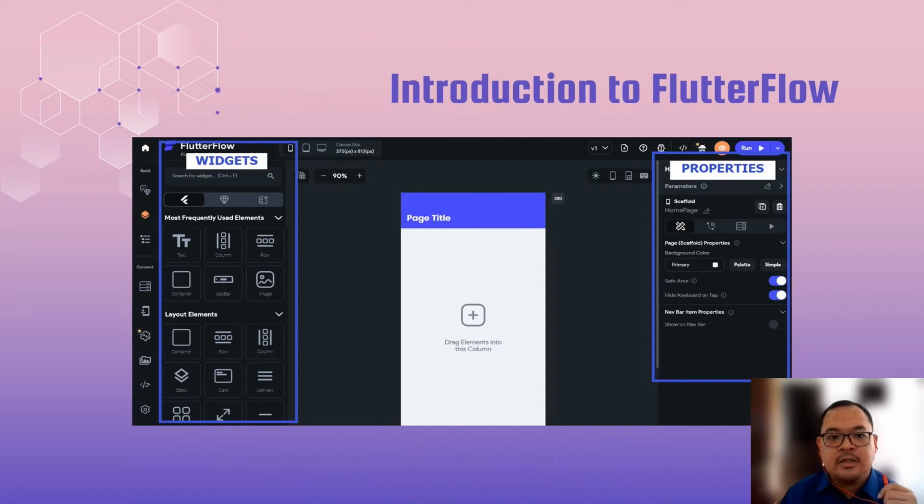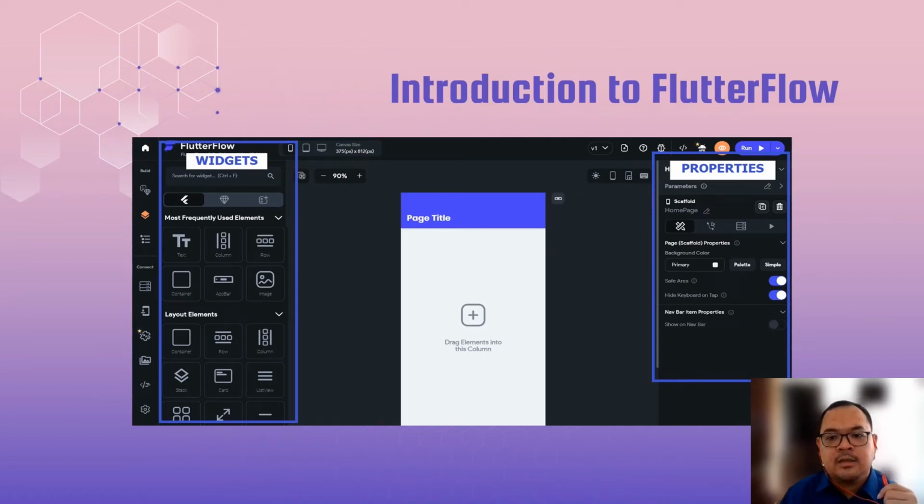The dashboard is divided into three main areas: the working area in the center, the widget panel on the left side, and the Properties panel on the right side. You can find many useful elements of your app on the widget panel. You can set the parameters of each element that you have used on the Properties panel.